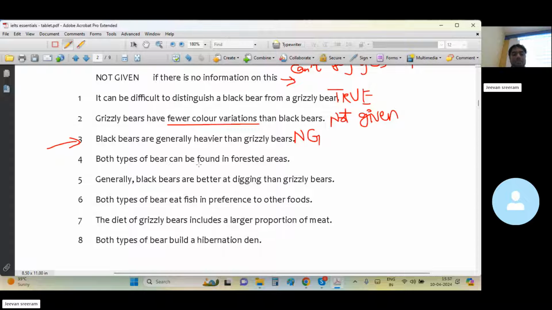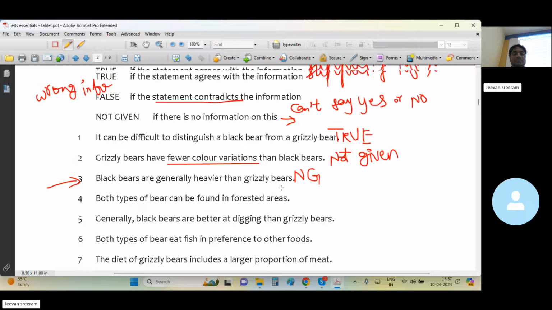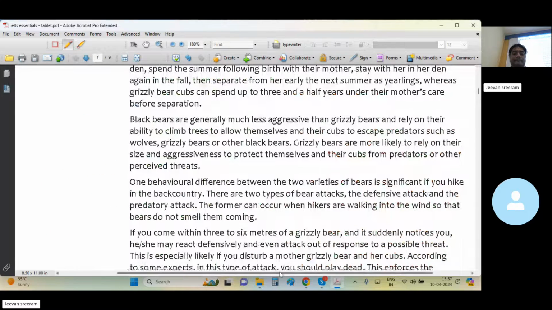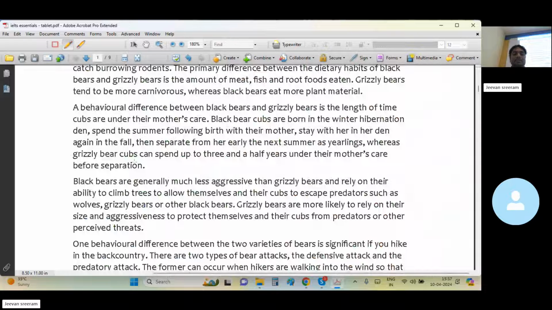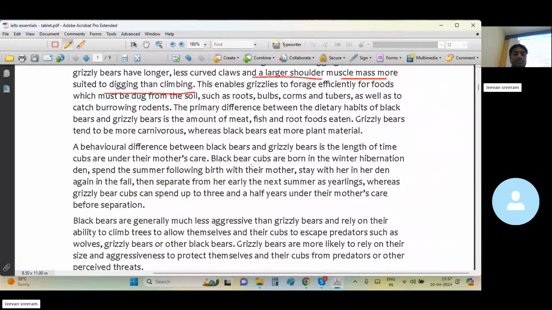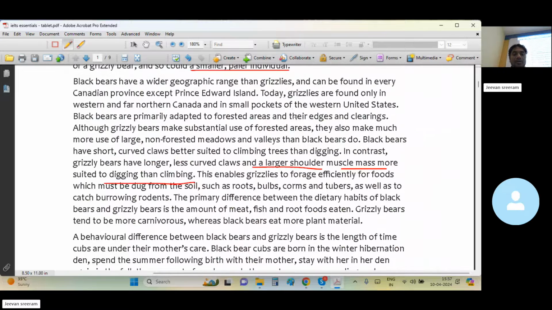Both types of bear can be found in forested areas. Is it true? Yes, sir. Of course, this is so easy. Where can I see the proof line? In the second paragraph. Although grizzly bears make substantial use of forested areas, they also make much more use of large non-forested meadows and valleys than black bears do.